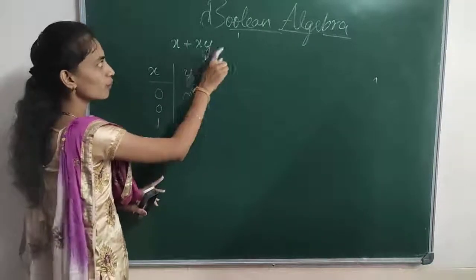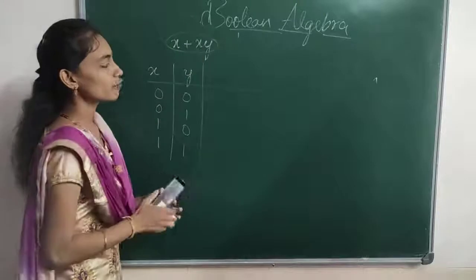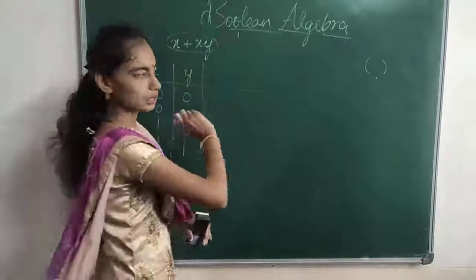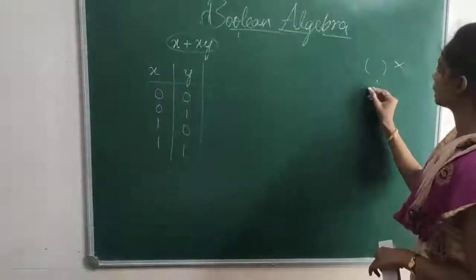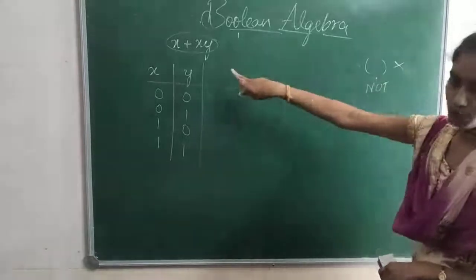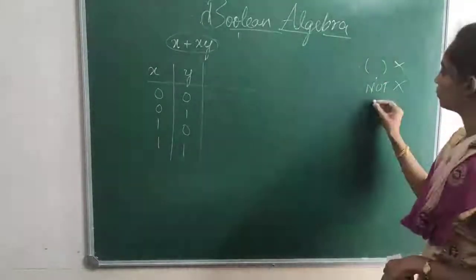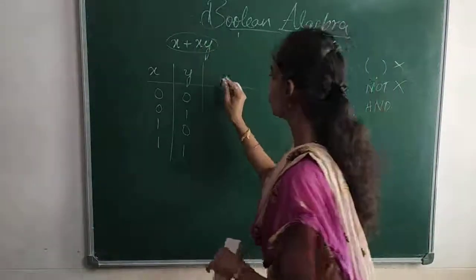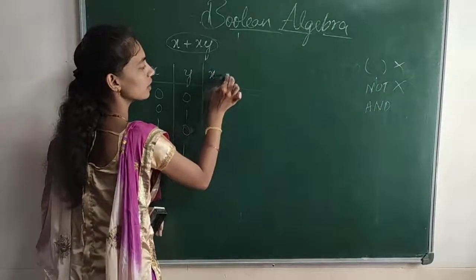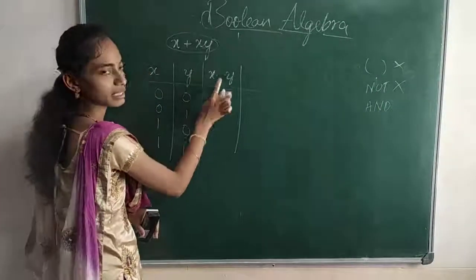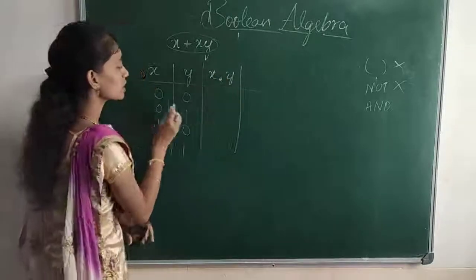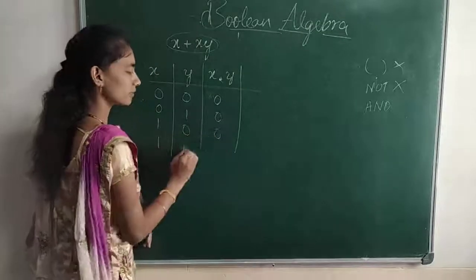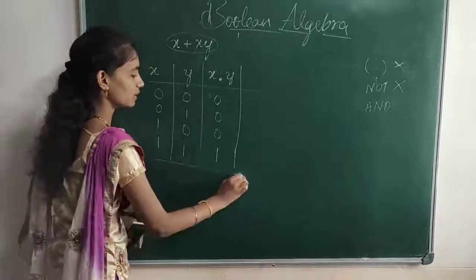To perform this operation, first we have to know the precedence. Is there any parenthesis in this expression? No. Next, not. Is there a not operator? No. Next, and. Is there an and operator here? Yes. So perform the and operator, x and y. What is x and y? 0 into 0 is 0, 0 into 1 is 0, 1 into 0 is 0, and 1 into 1 is 1.